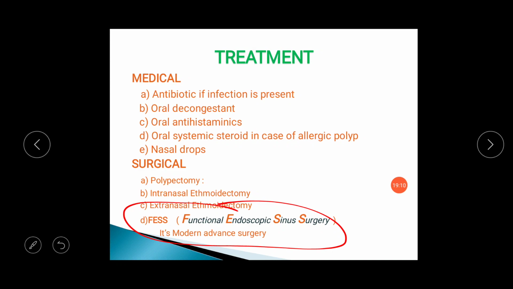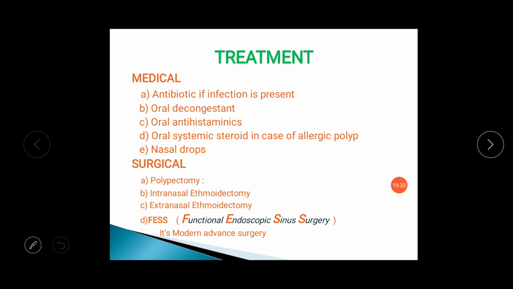So functional endoscopic sinus surgery, also known as FESS, has replaced all the surgeries done before. So FESS is the main surgery in today's era for ethmoidal polyposis and antrochoanal polyp also.